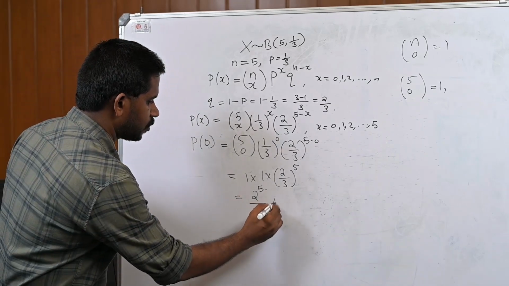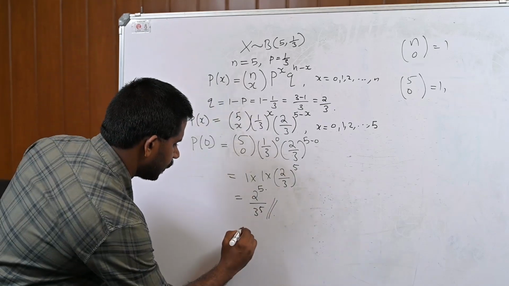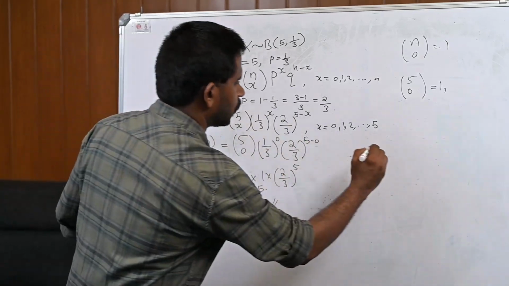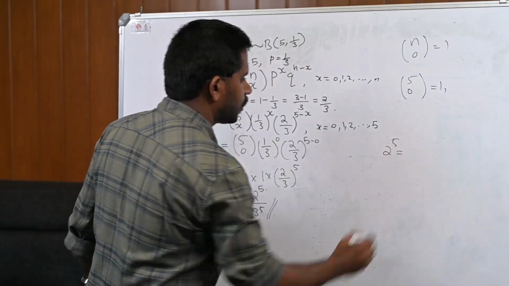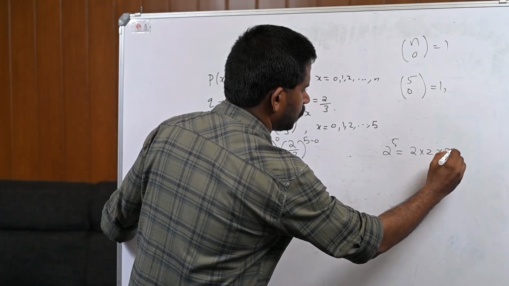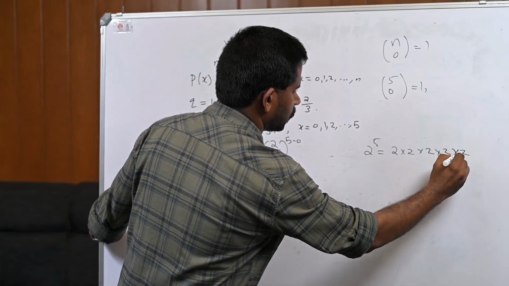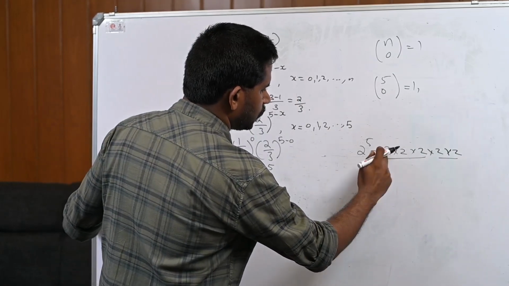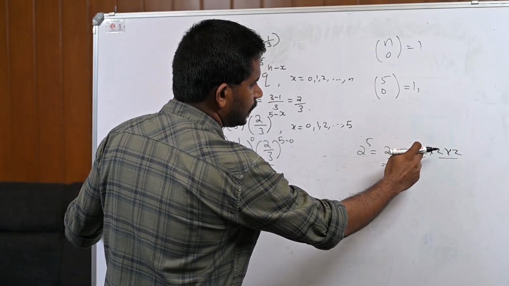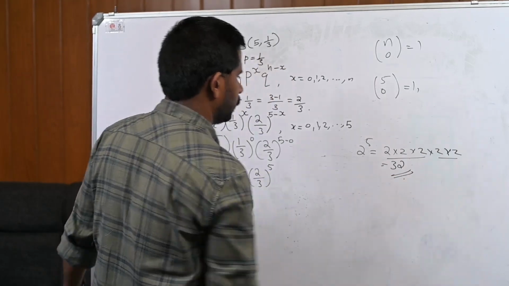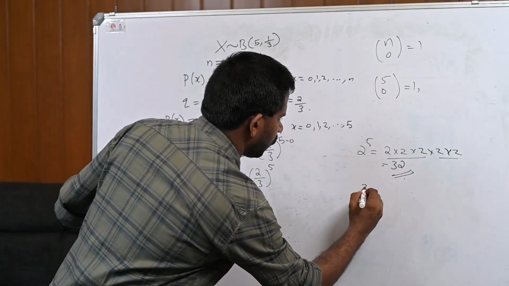So, you can stop at this point, or you can calculate 2 raised to 5 and 3 raised to 5. What is 2 raised to 5? It is 2 into 2 into 2 into 2 into 2, 5 times. 2 into 2 is 4, into 2 is 8, 16, into 2 is 32. Now, what is 3 raised to 5?